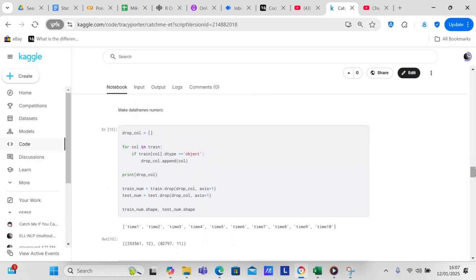Now we're going to make the data frames numeric. So drop_col equals a blank array.